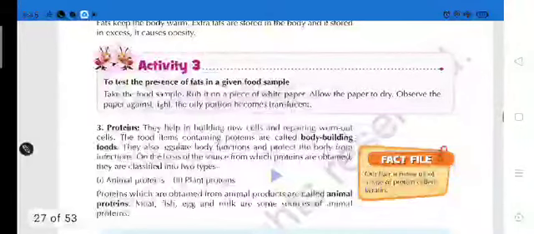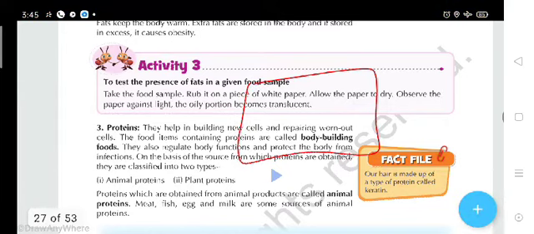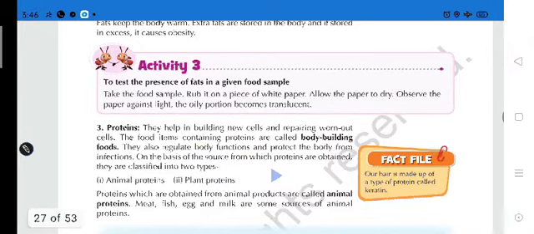Now, as we were discussing the presence of fat, how do we know? On the paper you have crushed that groundnut seed, and now you can see a lubrication on the surface of the paper, and partially light can pass through that paper. It means it has become translucent. So therefore you are able to know the presence of fat in any food.